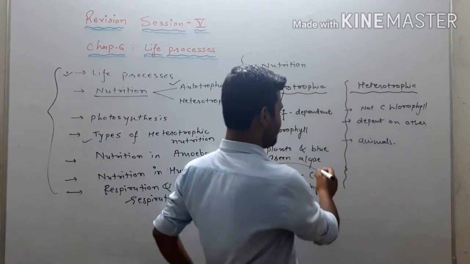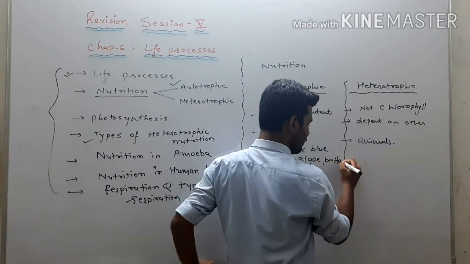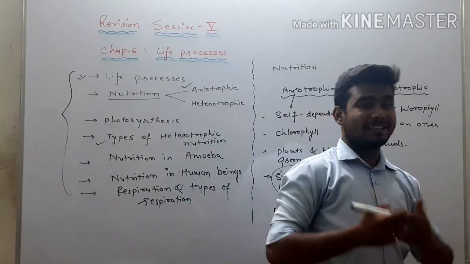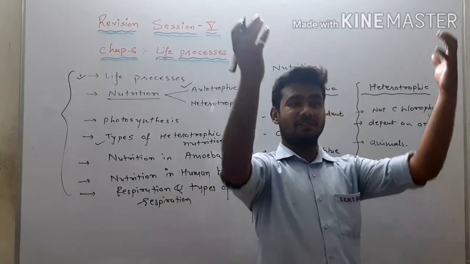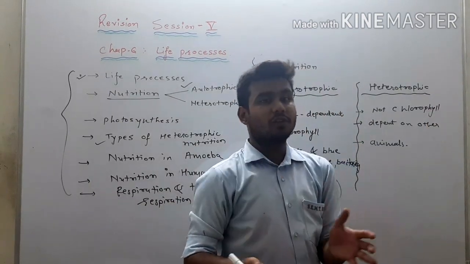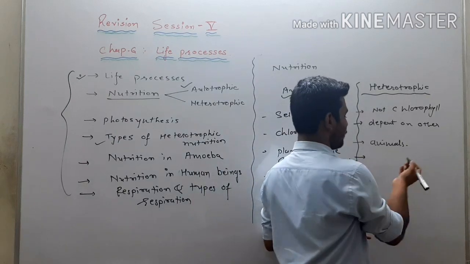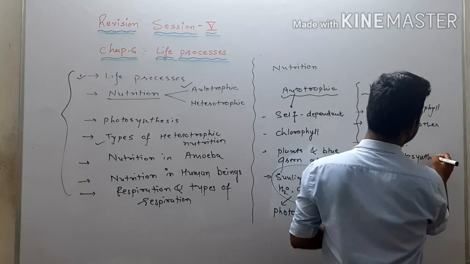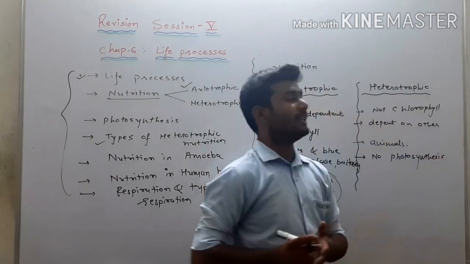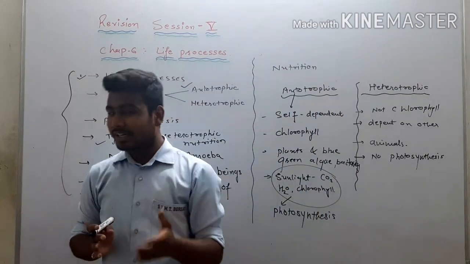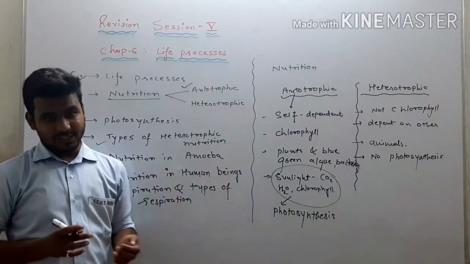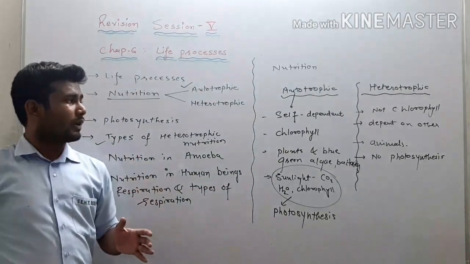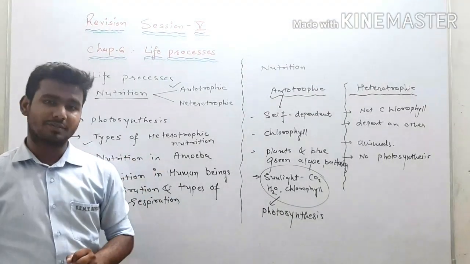Here you can also take different bacteria as an example. Different animals depend on others. They can't stand in the sun and prepare their food. They cannot do photosynthesis, so they cannot obtain their food by themselves. So here we can say no photosynthesis is done in them. We have studied this in detail in our previous lectures, right? In previous videos you can get all that in detail, but here we are only taking a short point, what is called autotrophs and what is called heterotrophs.